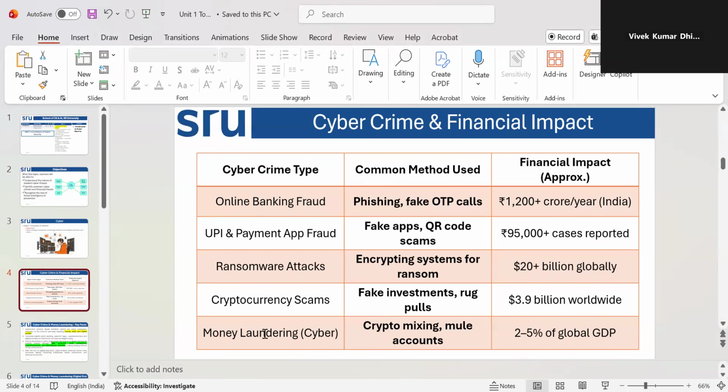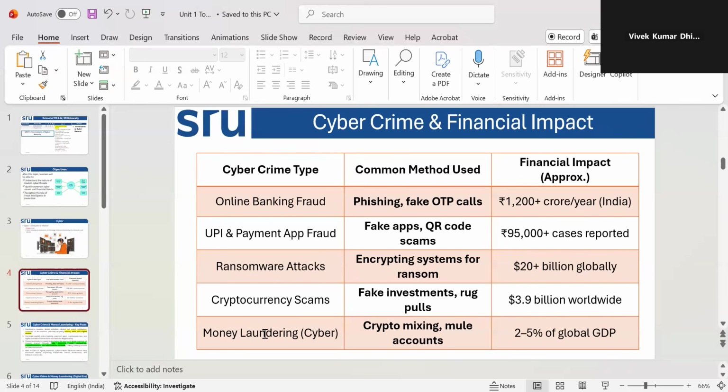So what kind of ransomware attack is there? The complete computer or files are hacked, which have intellectual data, a company's official data, or personal data that can be blackmailed later. So it's kind of like arresting. Cryptocurrency scams, fake investments, rug pulls, kind of gaming apps, right? And through investment apps that are not trustworthy. Money laundering, crypto mixing, mule accounts, these kinds of money laundering attacks are there.